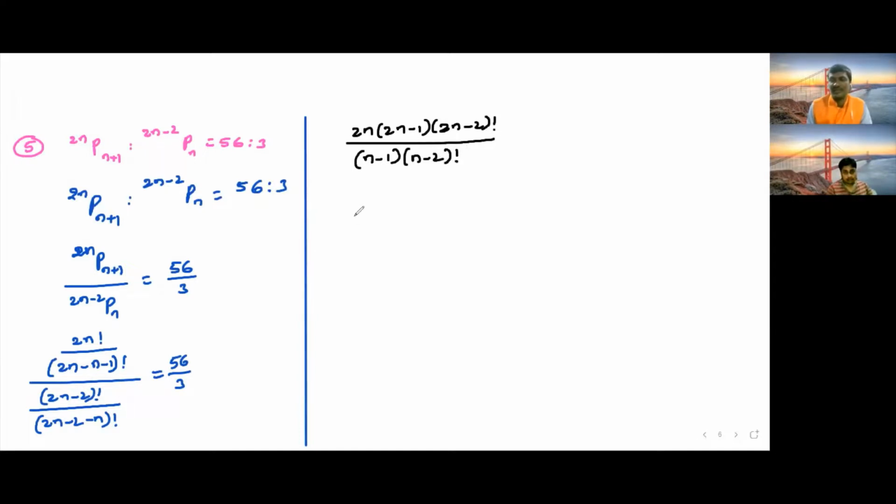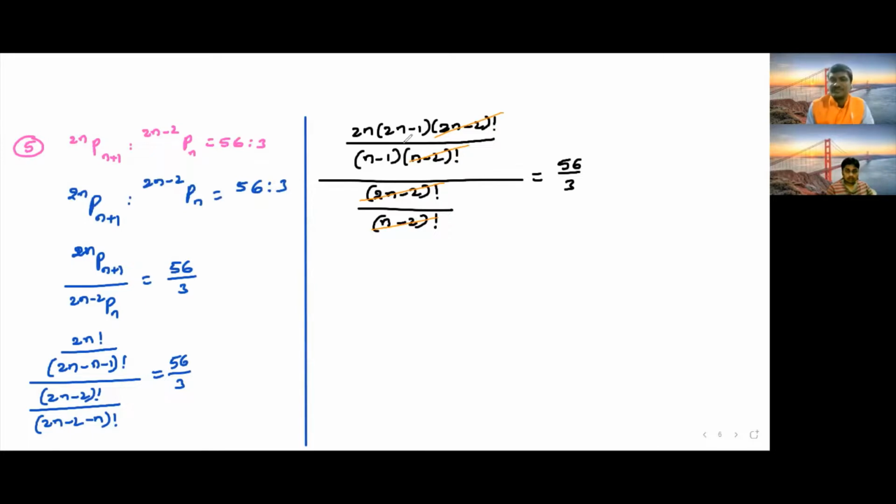(n minus 1) factorial I am writing as (n minus 1) into (n minus 2) factorial, whole divided by, in the numerator we have (2n minus 2) factorial, whole divided by 2n minus n is n, and minus 2 factorial, is equal to 56 divided by 3. Once observe carefully: (n minus 2) factorial and (n minus 2) factorial cancel, and (2n minus 2) factorial gets cancelled.